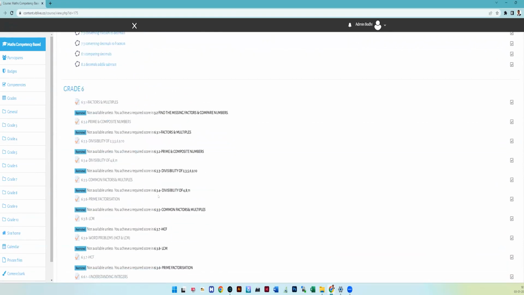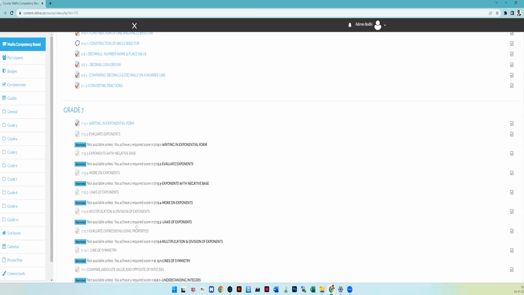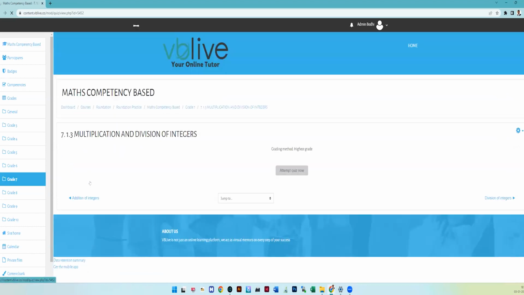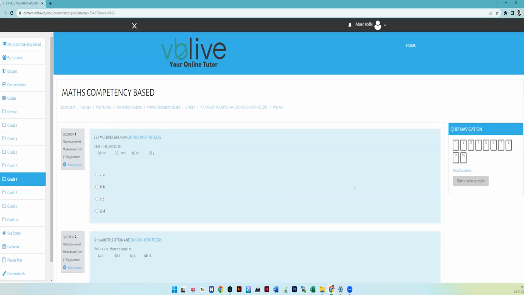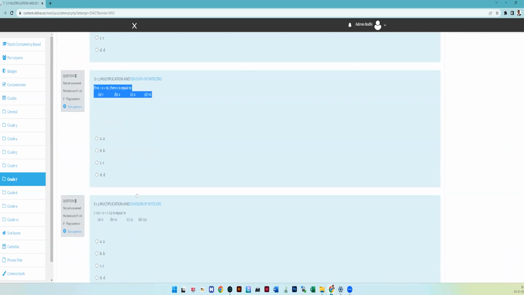If you want to learn, you can come here and you can learn. For example, if you forget how to do integers, division of integers, and you click multiplication and division of integers, you will get only multiplication and division, even if you belong to 8th standard or 9th standard. But you have to learn this basic concept. So these are the basic necessary skills which are given by CBSE.